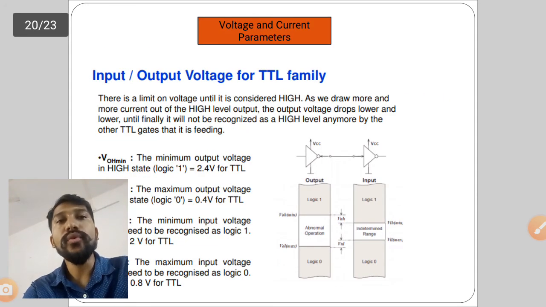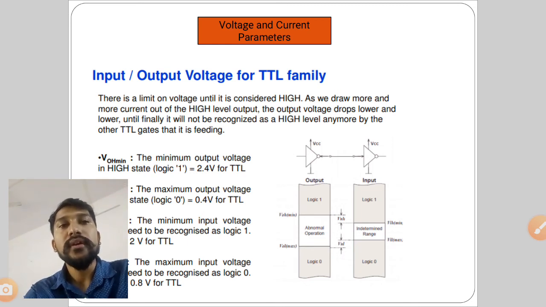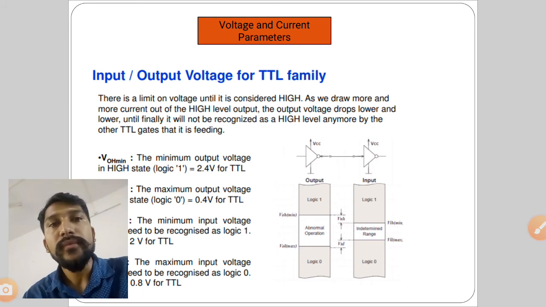Now next is input and output voltage. Whenever you take any gate, it will have input voltage and output voltage. So for an AND gate, the voltages are VIL input voltage low, VOL output voltage low, VIH input voltage high, and VOH output voltage high. Just draw the diagram and explain those things.